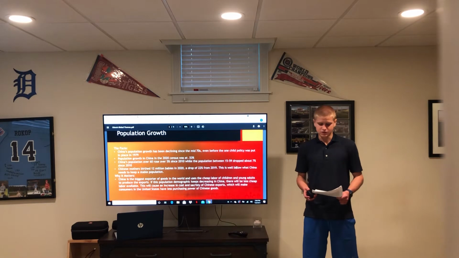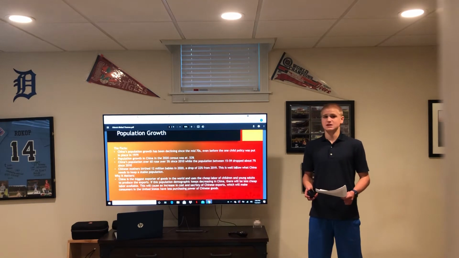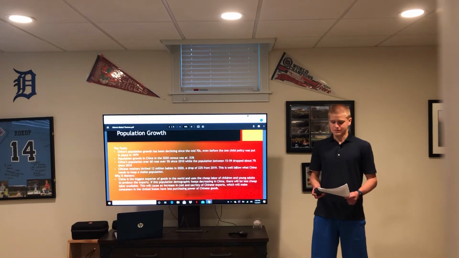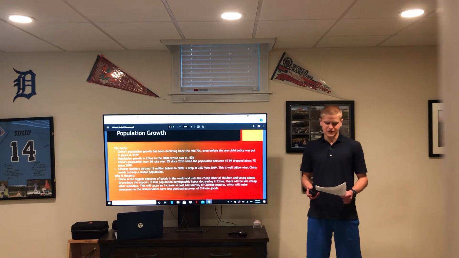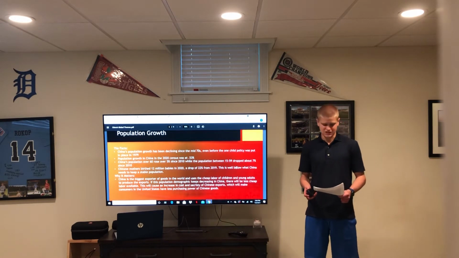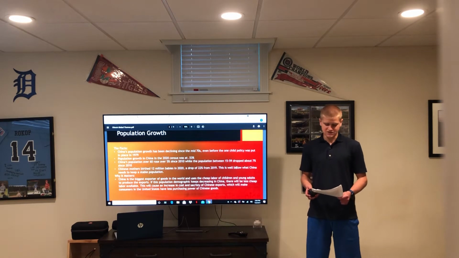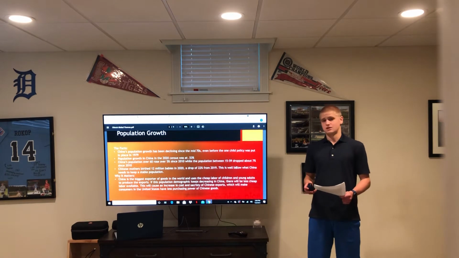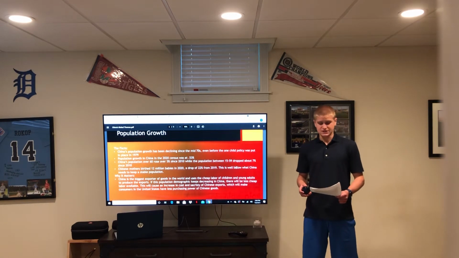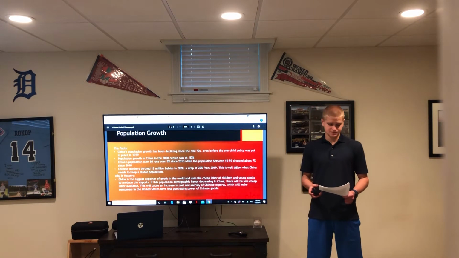China's population over 60 rose about 5% since 2010, while the population between 15 and 59 dropped about 7% since 2010. Chinese mothers birthed 12 million babies in 2020. This is a drop of 22% from 2019. This is well below what China needs to keep a stable population.